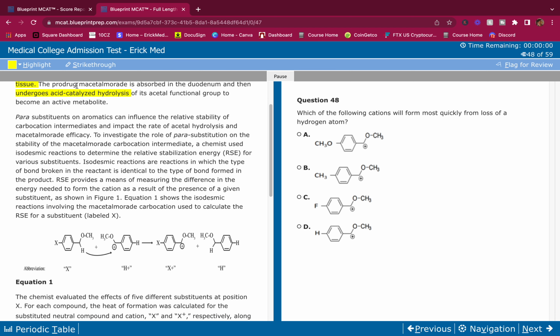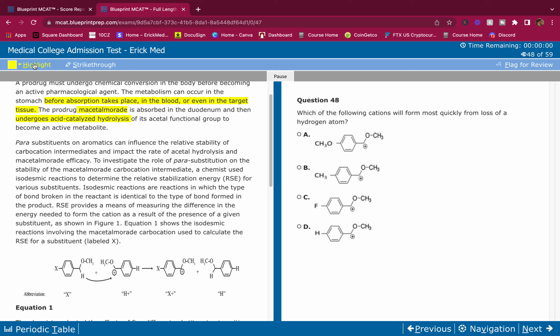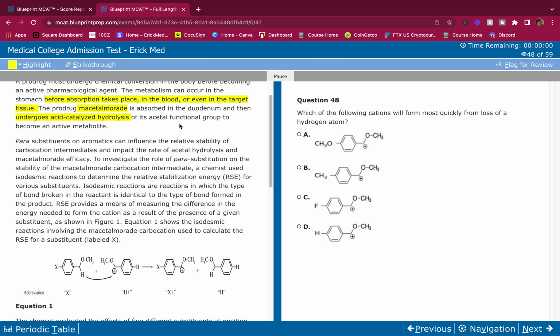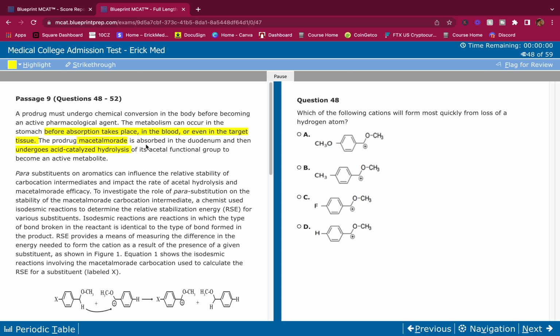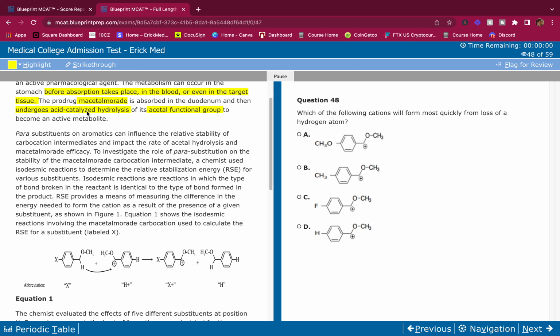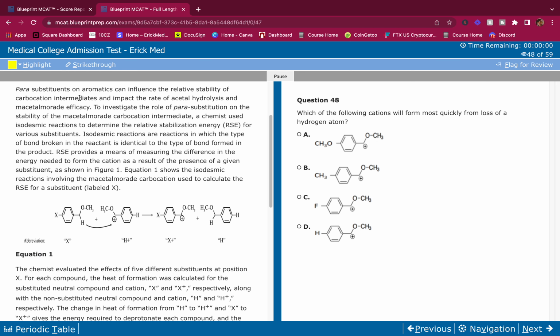All right, and I'm also going to highlight this here because I'm making a mental note in my head. When you highlight, you kind of remember little things better. So I'm remembering acetaldehyde undergoes acid catalyzed hydrolysis. Of what? Of its acetyl functional group. Okay, cool. Para substituents. You guys should know para, ortho, and meta. Okay, you should know that.